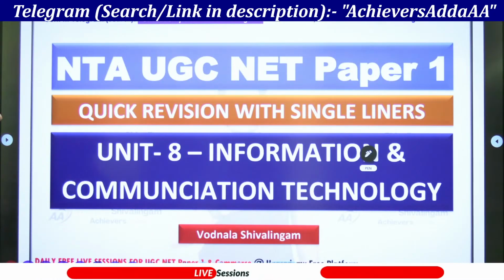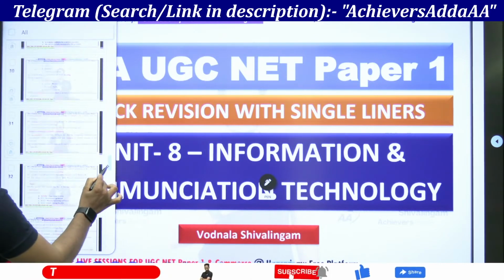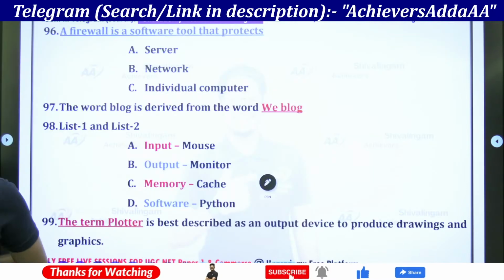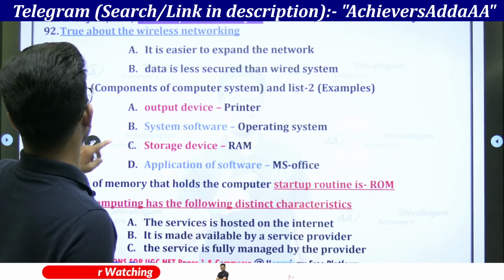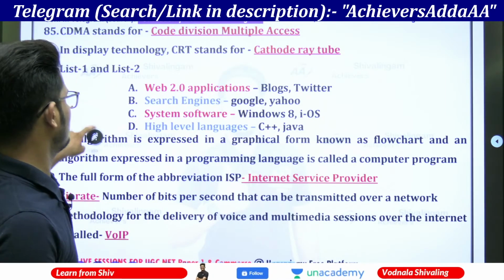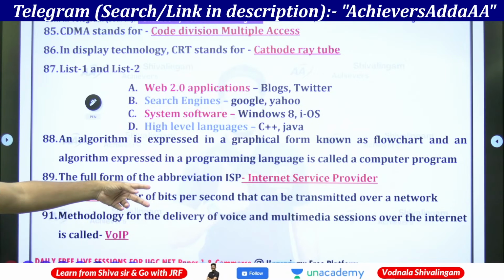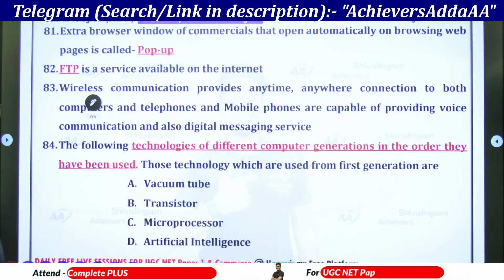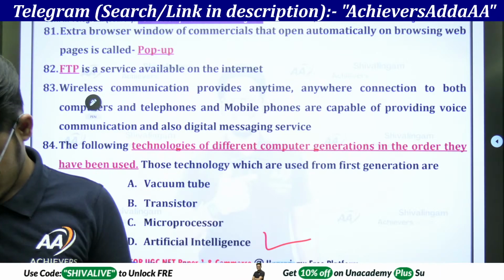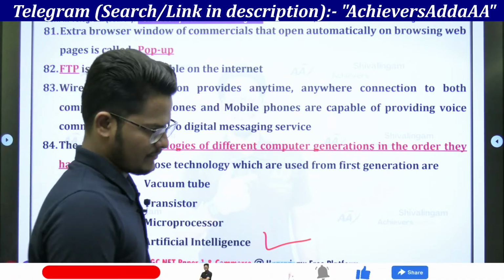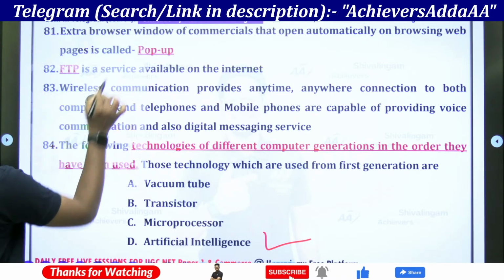Right guys, let us start with Information and Communication Technology part number 2. If I can list it out, I think I have completed till 95, if I am not wrong. You people have to confirm till where I have completed. So 85 bitrate, ISP. I think this is the end point in the previous class. Guys, do hit a like button if you like the session, and with your confirmation I can move further.